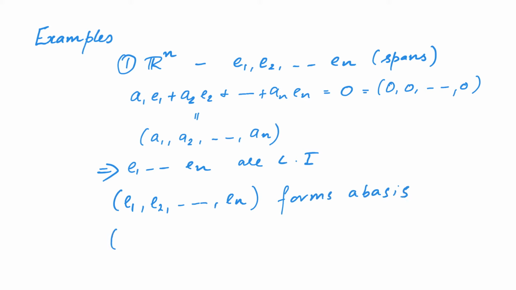Notice that the tuple or list e2, e1, e3, etc. up to en is a different basis. That means the order matters when we are writing a basis.